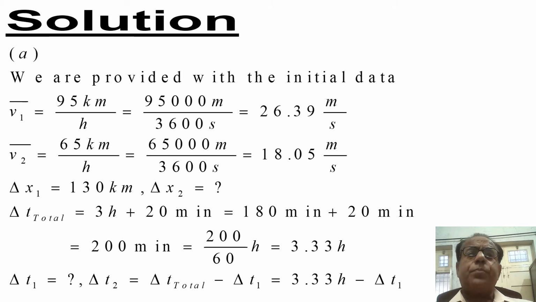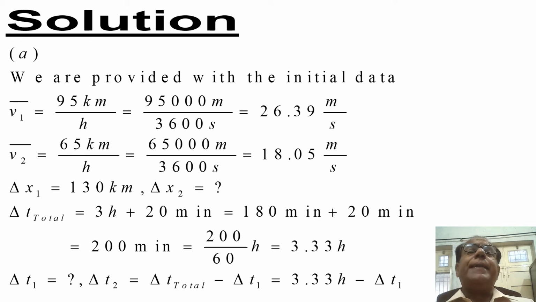This alternatively becomes equal to 3.33 hours. Delta t total was given in terms of hours and minutes, and we have just converted that figure into a simple one, 3.33 hours.